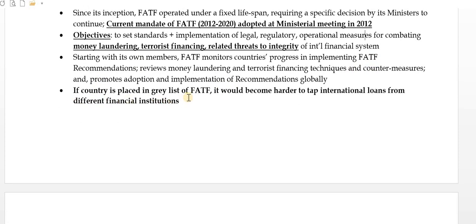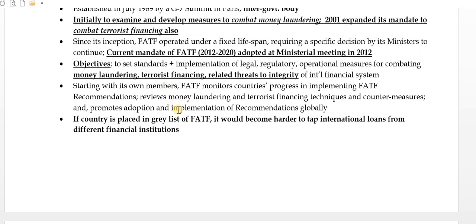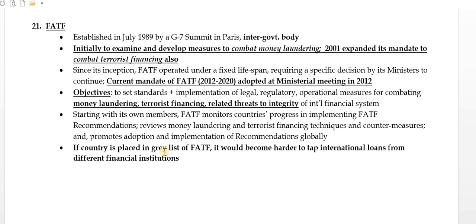And if a country is placed on the grey list of FATF, Pakistan has been given the grey list, it would become harder to tap international loans from different financial institutions. So Pakistan is helping terrorism, so that's why they have been put under observation by grey listing of FATF.